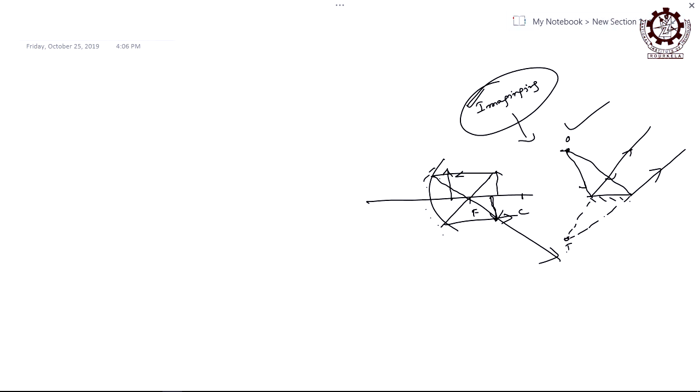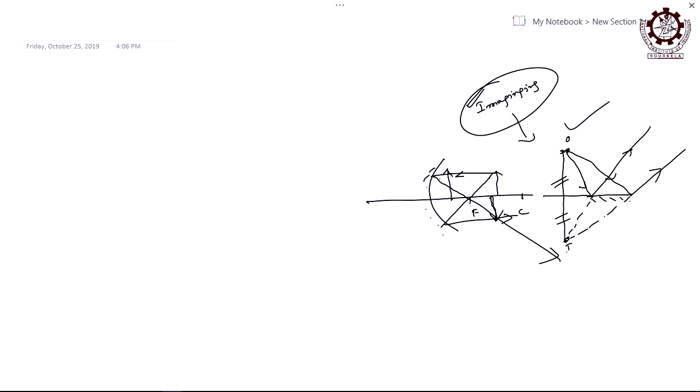Now, if you think about electrical imaging, what does a mirror basically tell us? The object distance is equal to the image distance, right? So when there is an object and the image is found here, this distance is equal to this distance. That is, the object distance is the same as the image distance if it is a plane mirror.